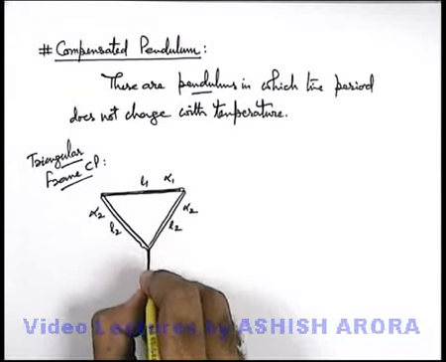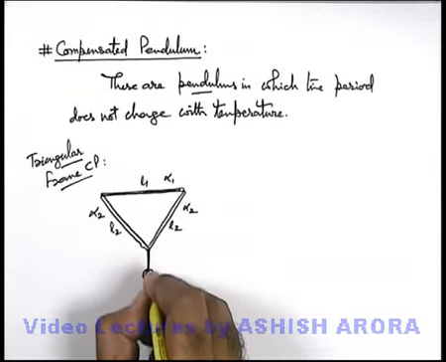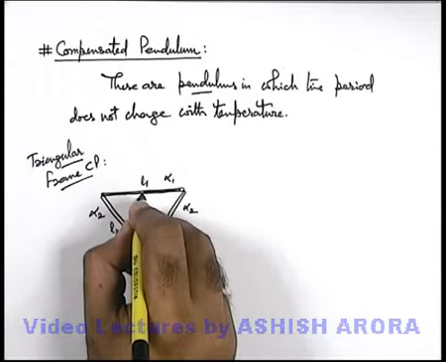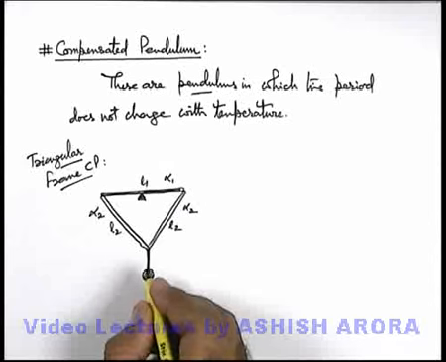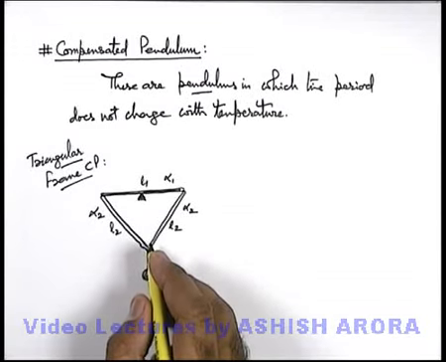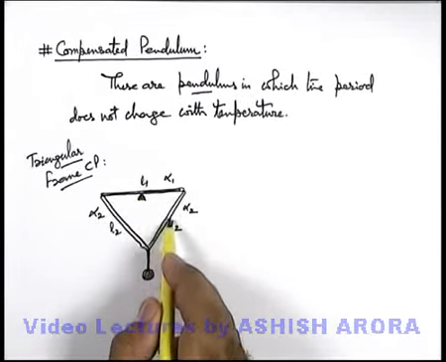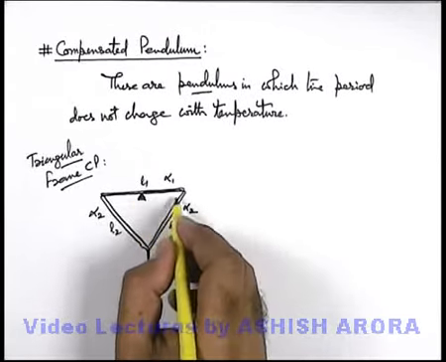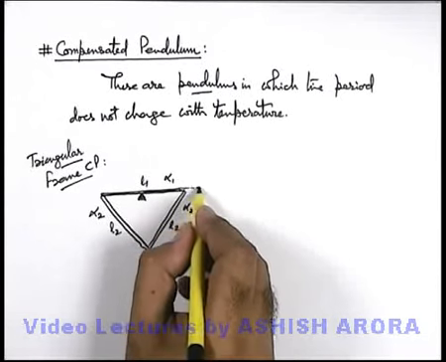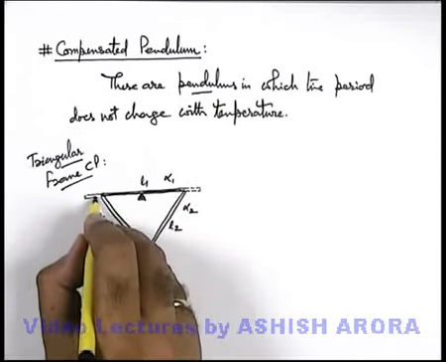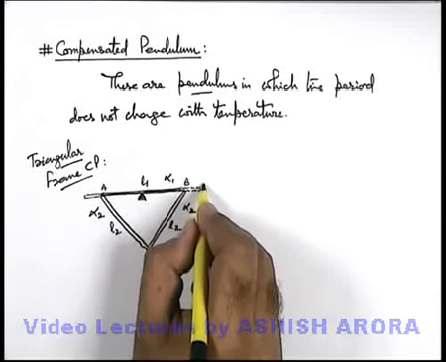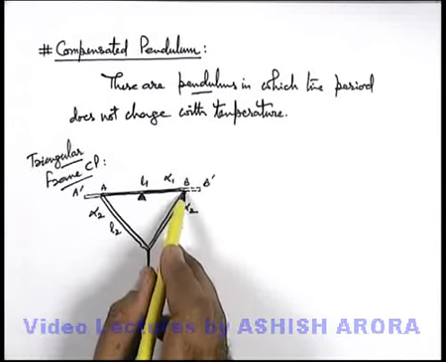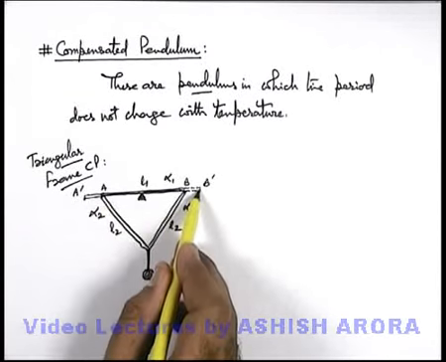On this pendulum a bob is suspended, such that the pendulum is hinged at this point and is allowed to oscillate about this point. Now, when the temperature increases, all three rods of length L1 and L2 will increase in length, but due to the increase in length of the upper rod, the ends A and B reach points B dash and A dash, and due to this, these two corners will also shift to this point.